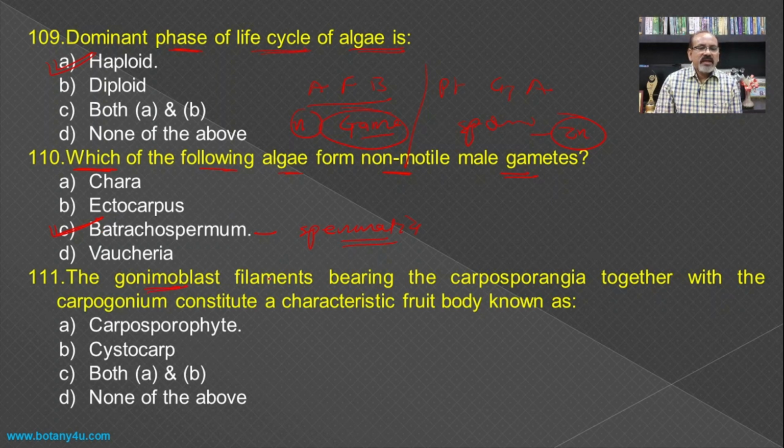The gonimoblast filaments bearing carposporangia together with the carpogonium constitute a characteristic fruit body, and this complete structure of Batrachospermum is known as carposporophyte.